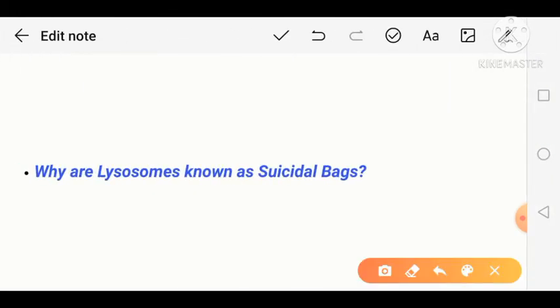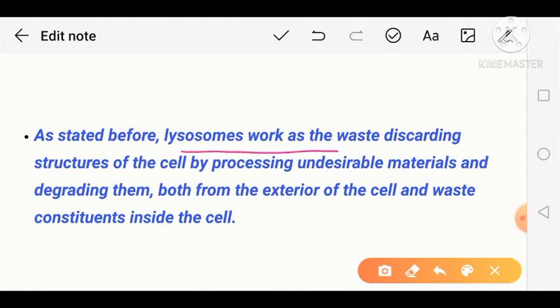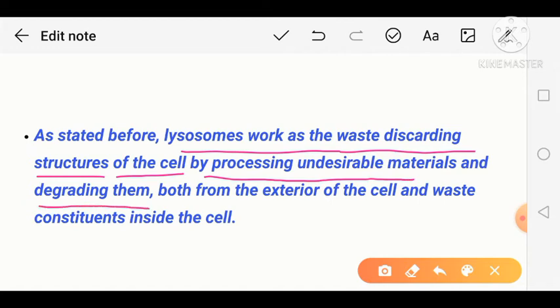Now we will come back to the question we saw earlier. How do lysosomes act as a suicide bag? As I stated before, lysosomes work as the waste-discarding structure of the cell, processing materials and degrading them, both from the exterior of the cell and waste constituents inside the cell.